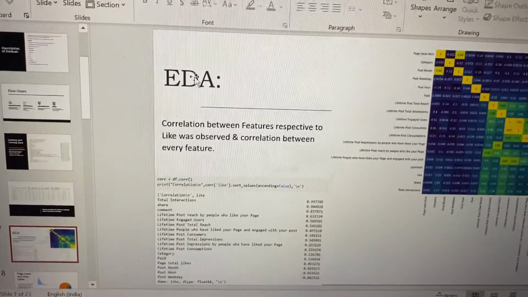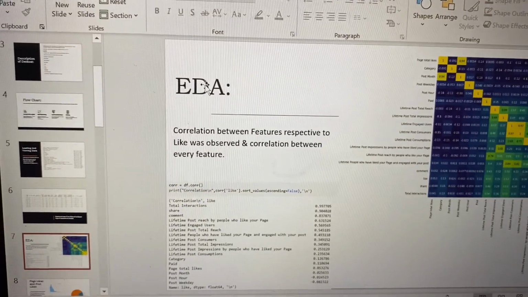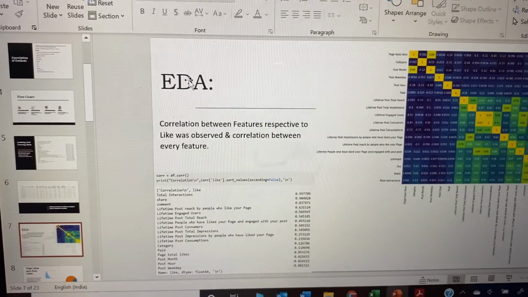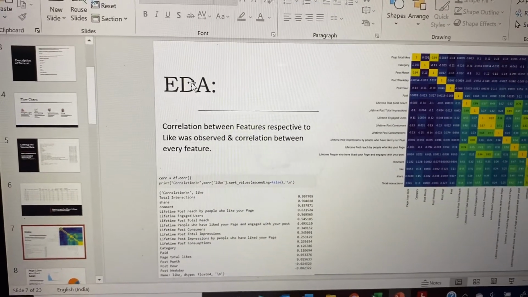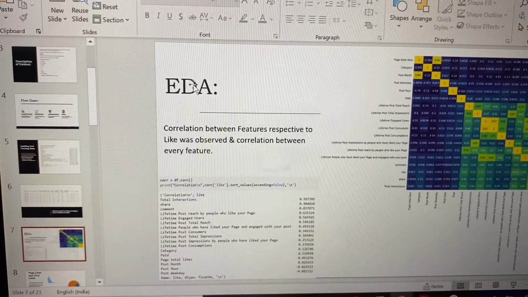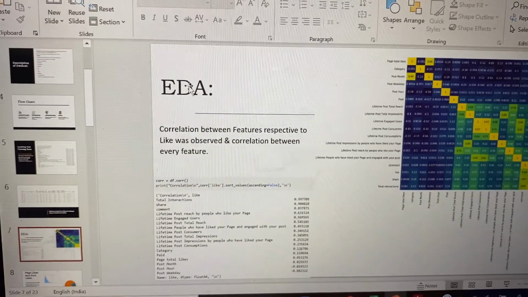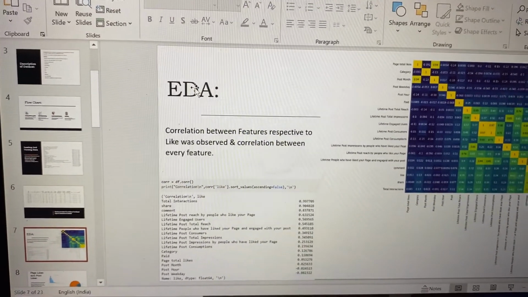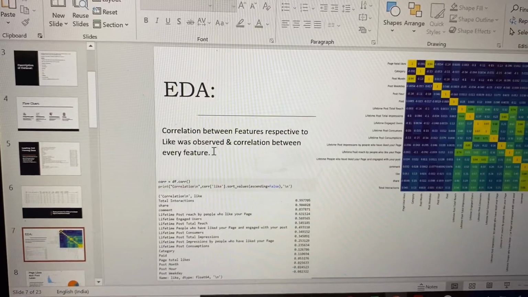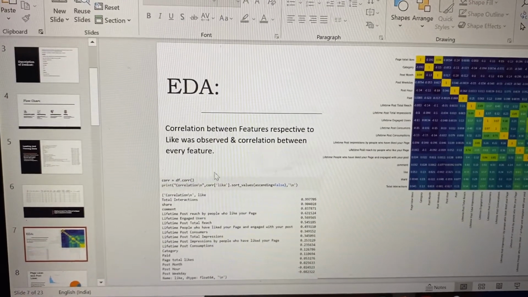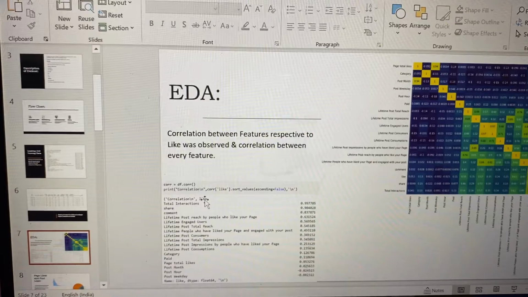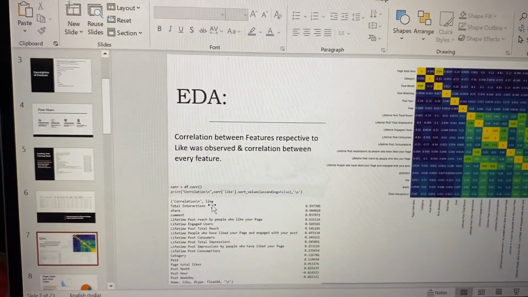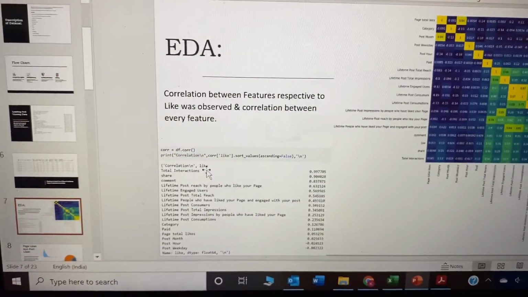Next, moving on to the exploratory data analysis. In order to perform any analysis on the data, first we try to find the correlation between the respective features. Correlation is nothing but the similarities. Are there any similarities between any of the features? Here we have taken the like feature and correlated every other feature with it.